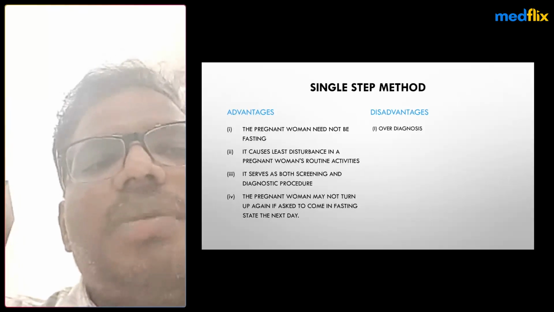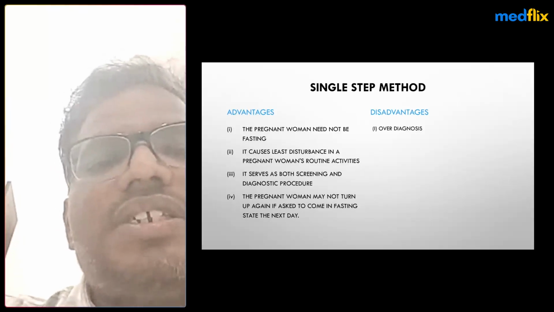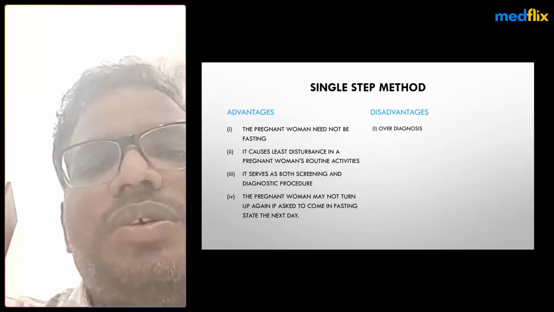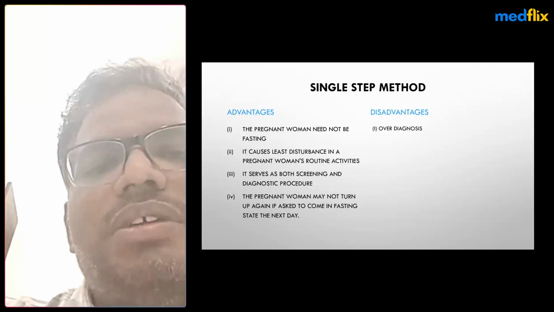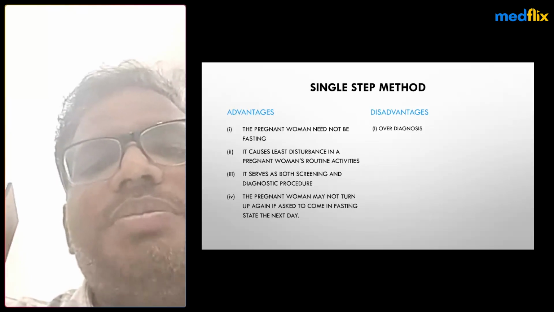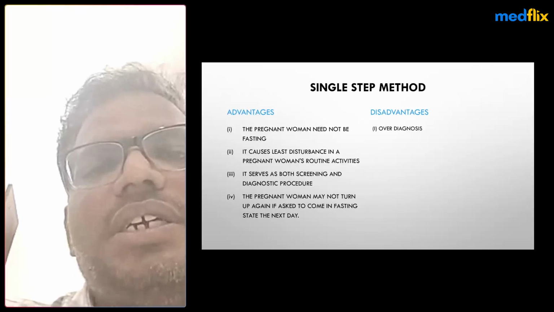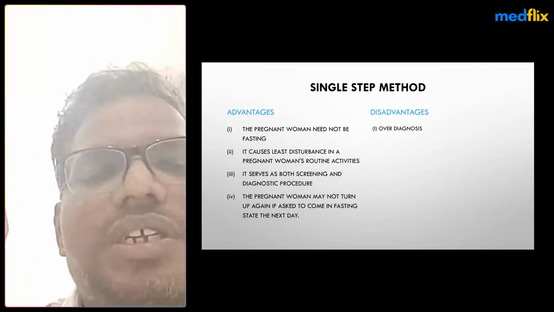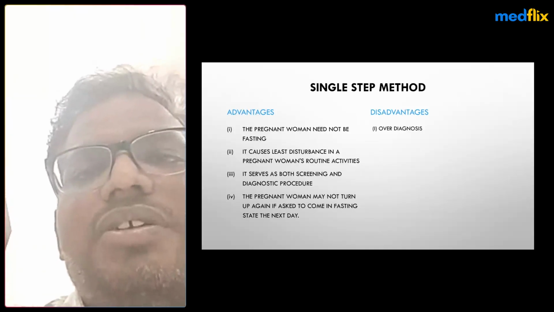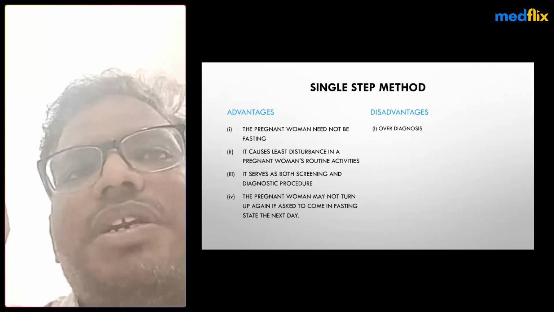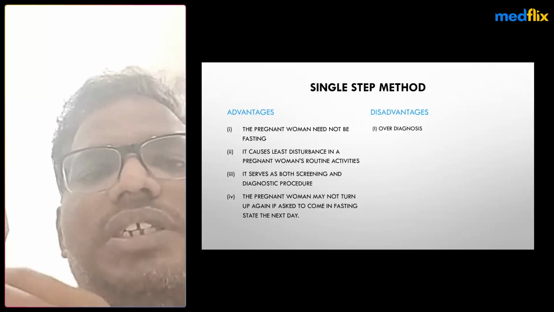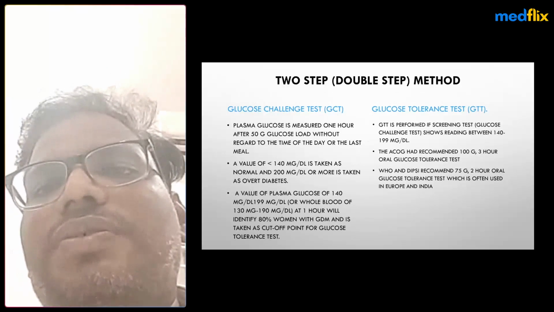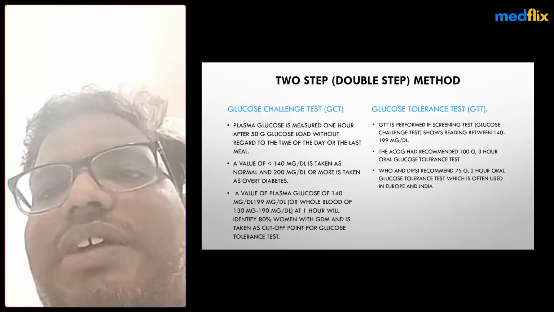In the WHO method with 75 grams oral glucose, fasting of 126 or more, or 2-hour postprandial of 200 or more, or random blood glucose more than 200 mg/dl plus symptoms, are the diagnostic conditions for overt diabetes. These are mostly diabetes present in the pre-gestational period. HbA1c is also recommended; if HbA1c is more than 6.5, it is an indicator of overt diabetes. And in the two-step method, plasma glucose is measured 1 hour after a 50 gram glucose load